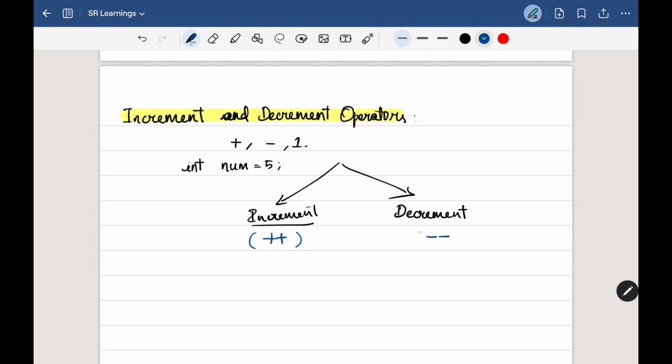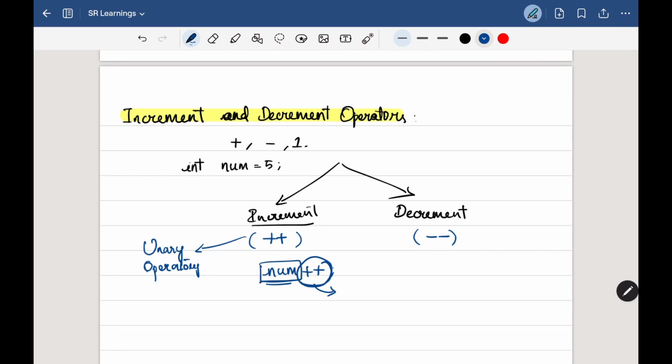One thing we should know here is the increment operator is also called a unary operator. A unary operator is an operator which operates on only one operand. So if we have one operand like num, we can use this plus plus here so that this operator will work only on this operand.